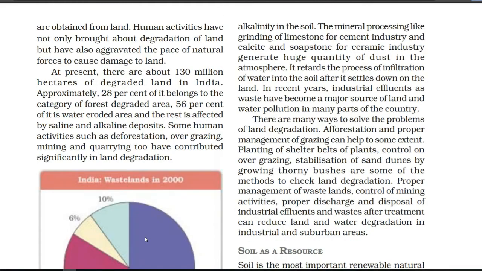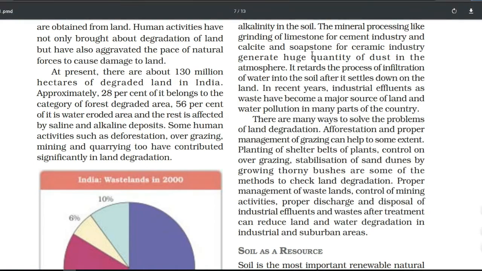After that, here again it is mentioned that other things, like the grinding of limestone for the cement industry, and calcite and soapstone for the ceramic industry, generate a huge quantity of dust in the atmosphere. This is also a reason that our land is going to be degraded.